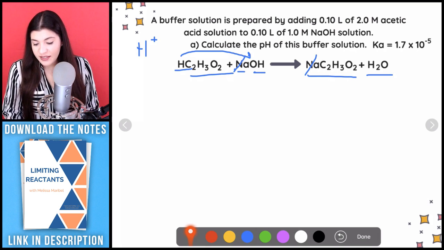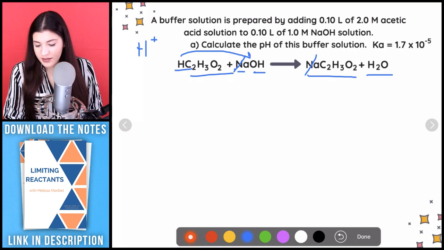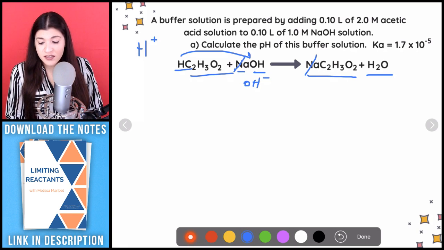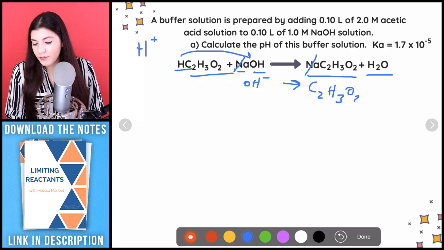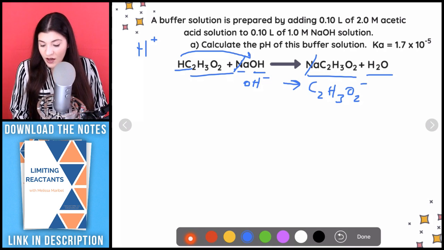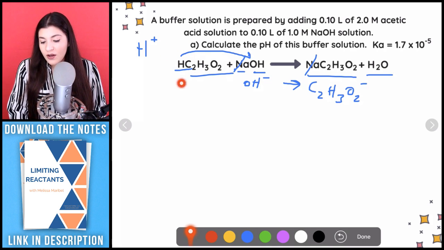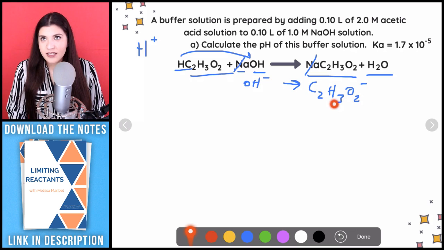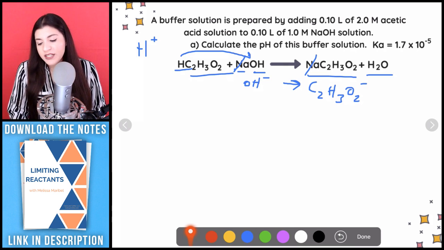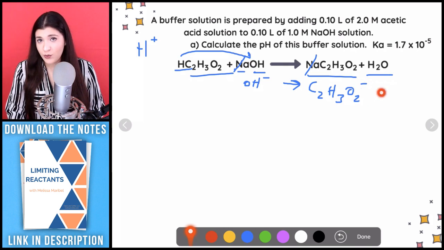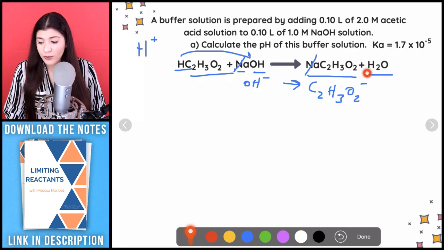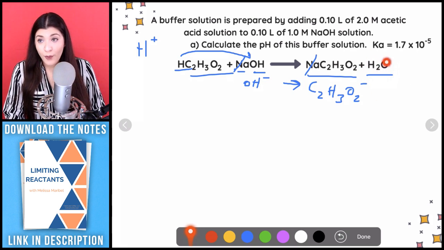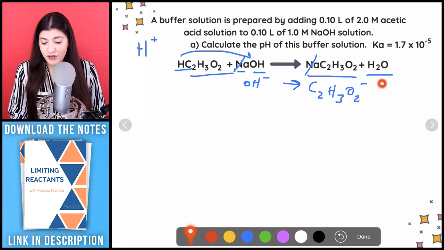So like you might have seen this as, let me write this, as OH minus, and then this is going to form C2H3O2 minus. Why is it minus? Because we lost a hydrogen. And remember, acetate in its polyatomic ion form is going to have a -1 charge, and that's why I have that here. And then when we're adding that H and that OH, we're actually neutralizing this, and that's why we're going to get a neutral compound, or actually molecule, which is H2O. All right, so that's something to definitely know.